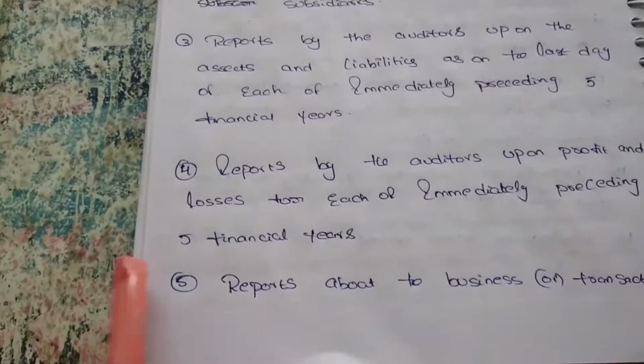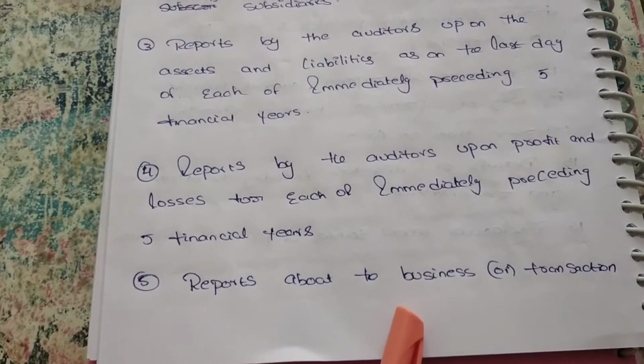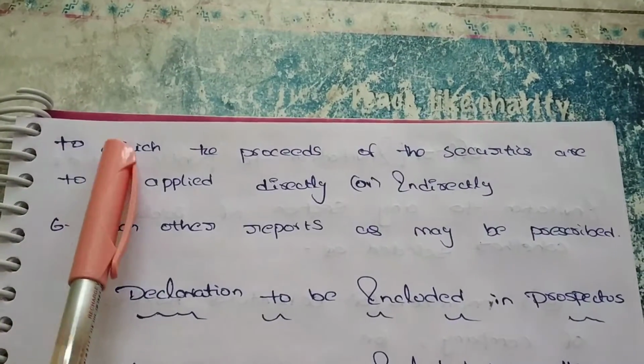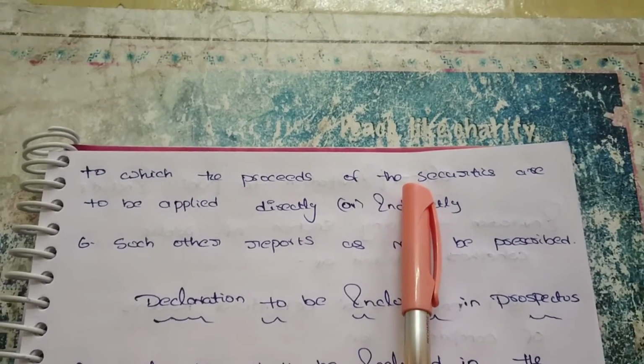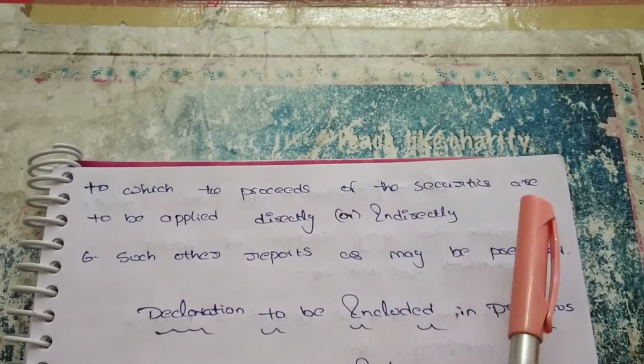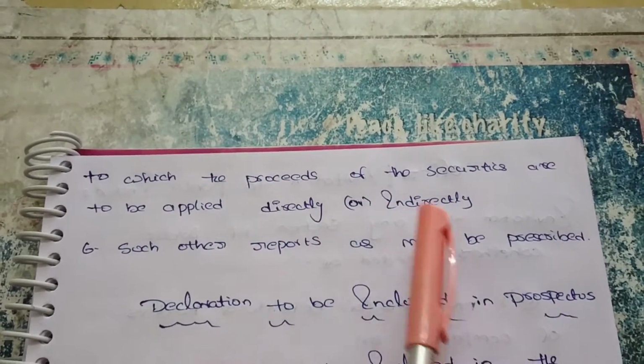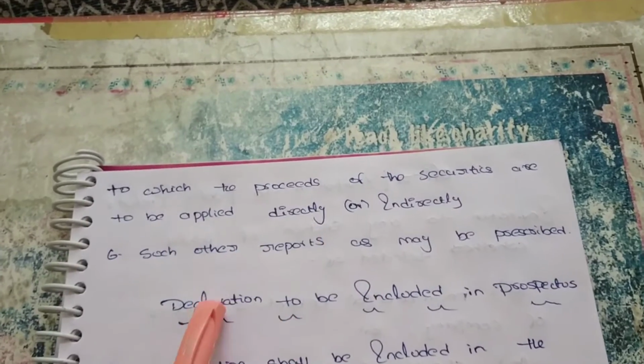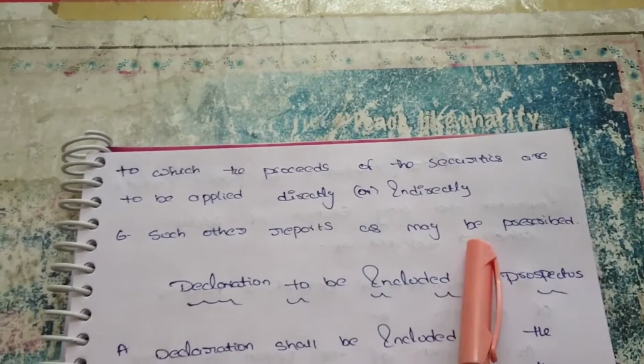We have to mention reports about the business or transactions to which the proceeds of the securities are to be applied. Proceeds means we purchase any securities to be applied directly or indirectly. While issuing the shares, if we issue any securities to the public, we have to mention it.